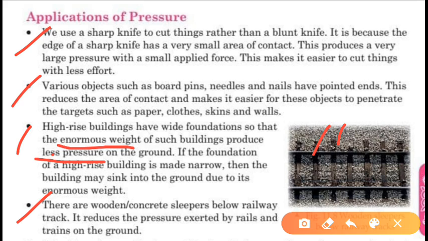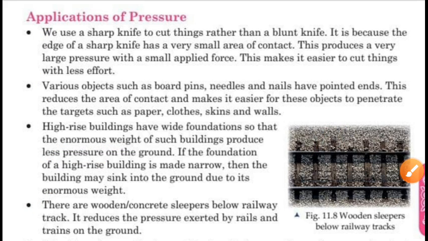Why? Because of the enormous pressure created by the weight of the train acting on a smaller area. But by placing these sleepers, which are wooden or concrete, that pressure is reduced or distributed on a larger area, so that the effect can be minimized.